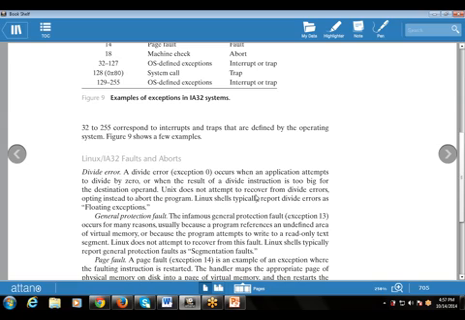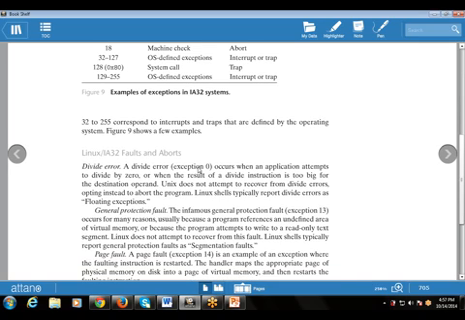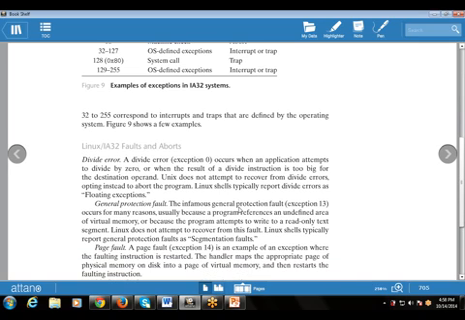Then next are the Linux IA32 faults and aborts. These are the categories of faults and aborts used in IA32 systems. One is divide error, that is divide by 0, which we have studied. Then the general protection fault, the infamous general protection fault that occurs for many reasons, usually because a program references an undefined area of the virtual memory. That is also a category of the general protection fault.